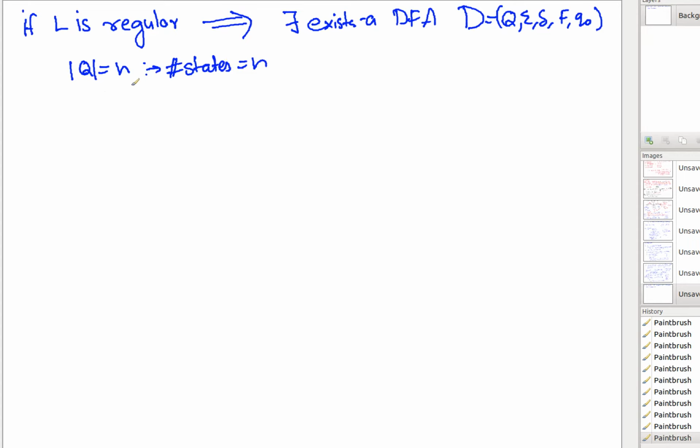Now I fix that whenever L is regular and there exists a DFA, my P is actually n.